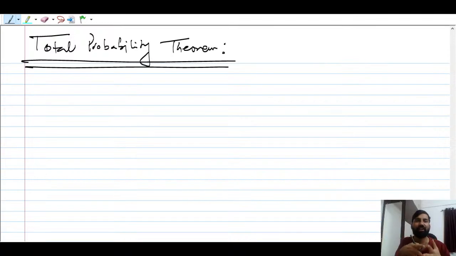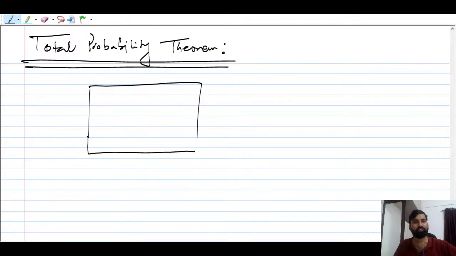Just multiply the branch probabilities. Now you can understand when we multiply. This is very important to keep in mind. Now what is the total probability theorem? First of all, suppose we have got the sample space. This is the sample space. I'm just going to give you some basic idea, but we have to use the tree diagram.